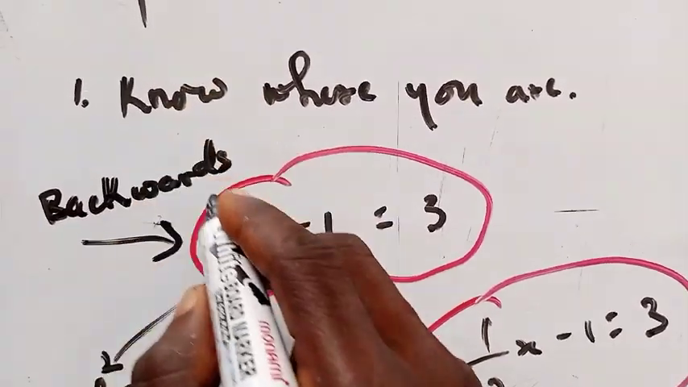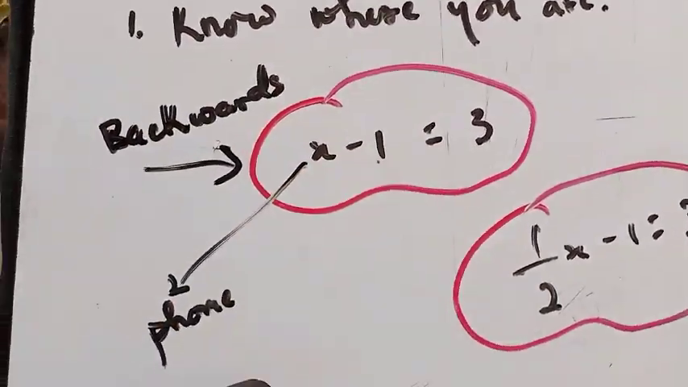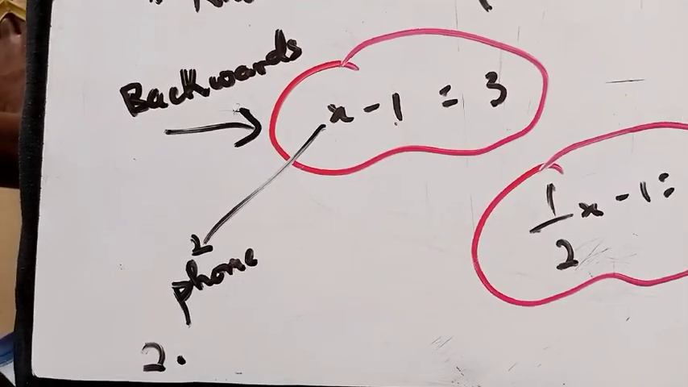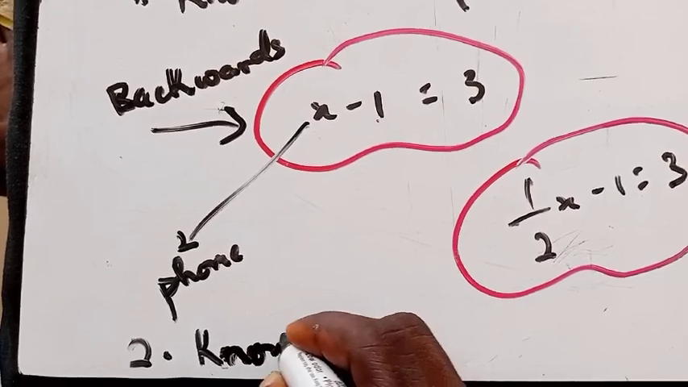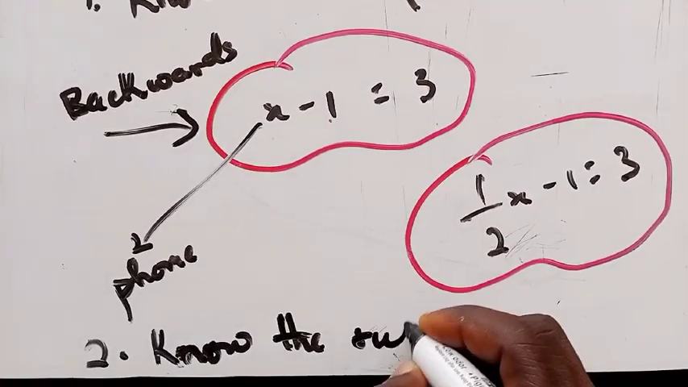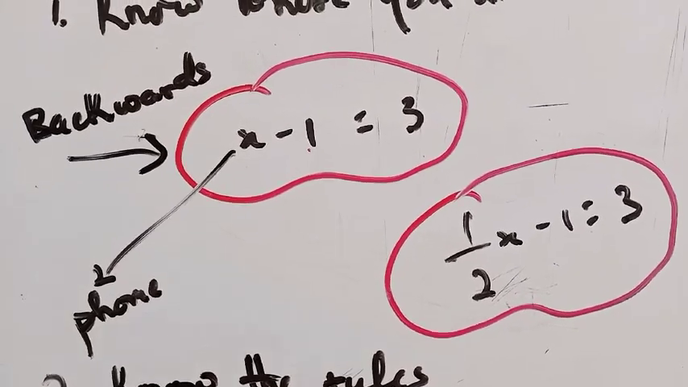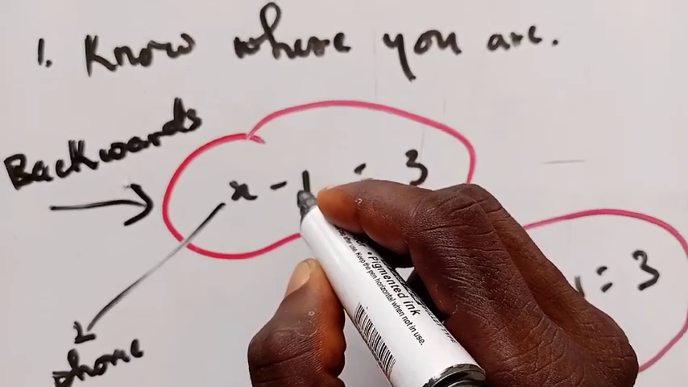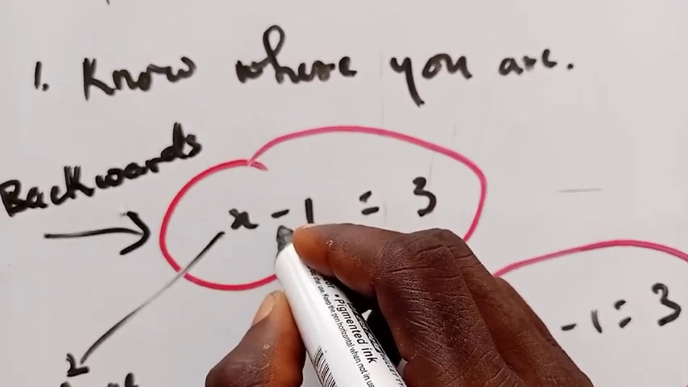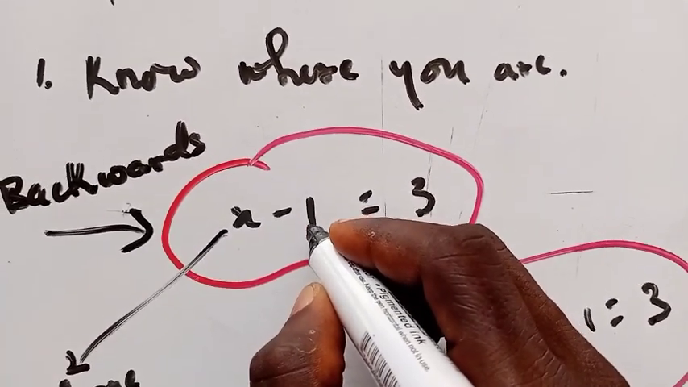So that brings us to the second point here. Number 2, you must know the rules. You must know the rules and how to apply them. So the rule is that this guy here is a subtraction. The sign in front of this guy is exactly what belongs to this number here. So it is a subtraction.